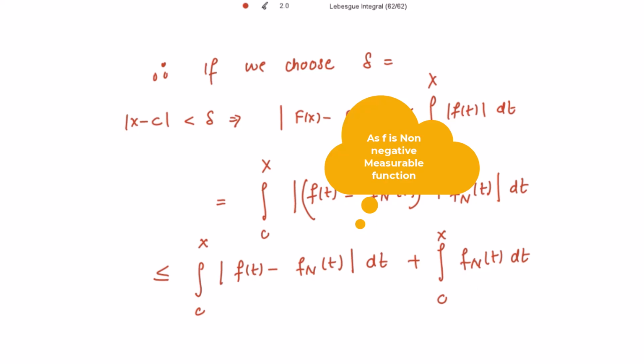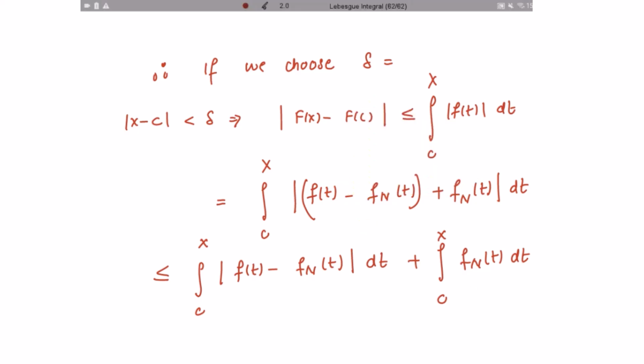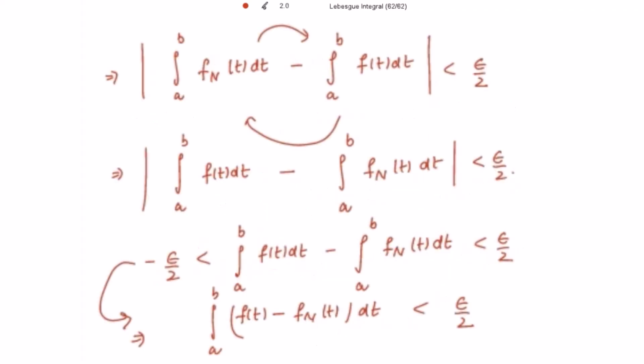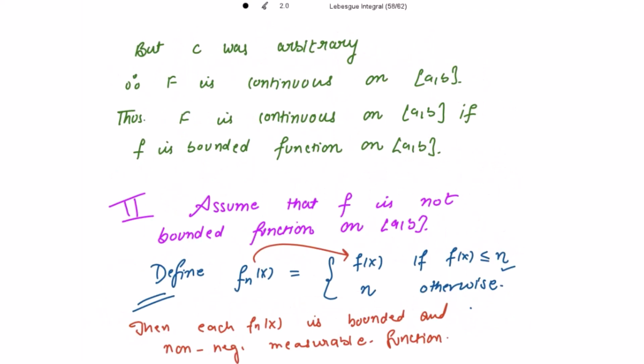Its modulus is positive f_N(t), that's okay. Now can I write in the next step that this f_N(t) is less than or equal to capital N by the definition, because we have defined our f_n(x) to be equal to f(x) if f(x) is less than or equal to n, otherwise it is equal to n.